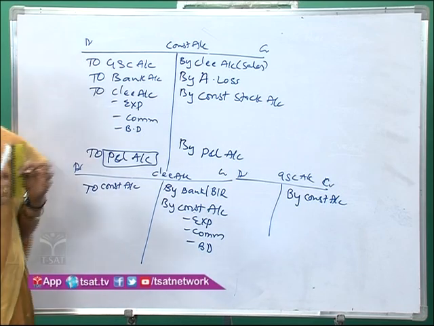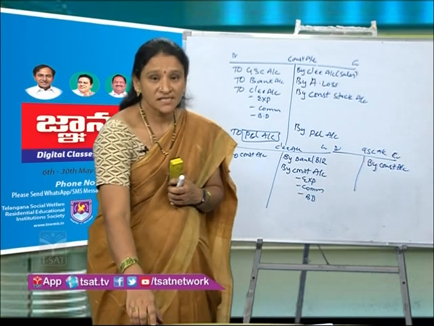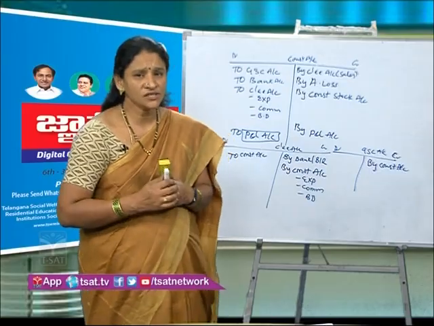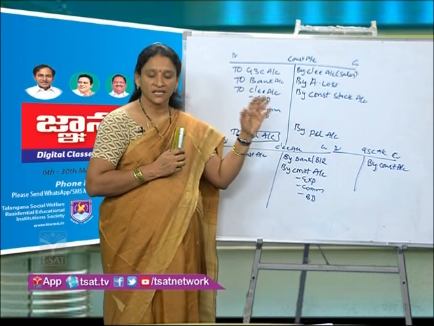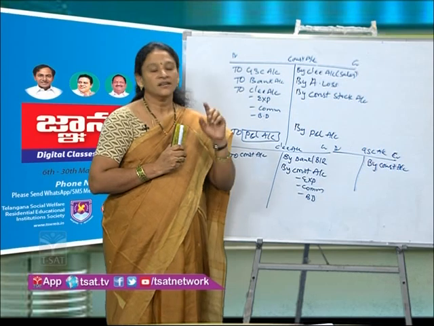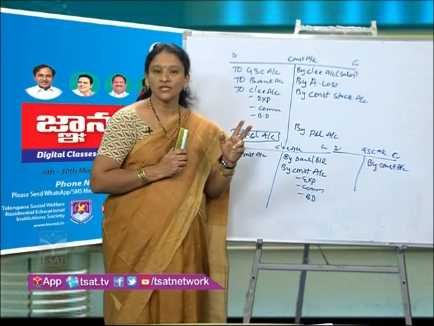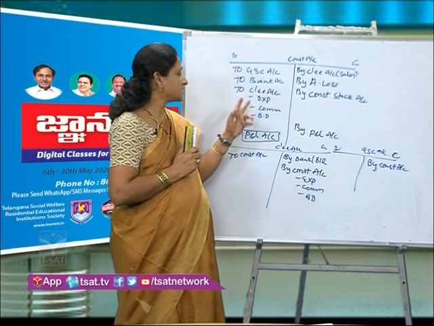Okay. Next, sometimes we understood that the goods can be sent either for cost price or for the invoice price. If the goods are sent for the cost price, then you will have these transactions in regular. If the goods are sent at invoice price, then you will have two more entries. What are the two more entries? The next entry will be